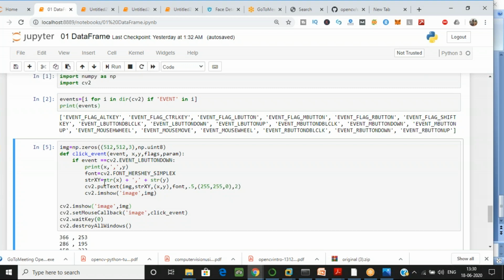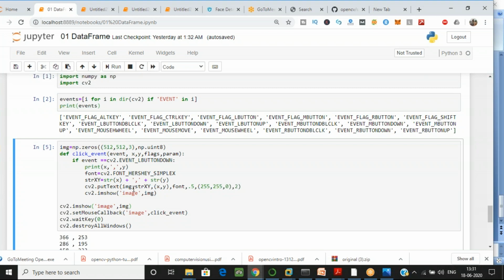So we will take another variable, string xy, and the x value which we are getting, I have converted into a string using the string function. Plus is used for concatenation, then a comma, just like I want to print, then plus is again for concatenation, and the string function again I have used for y.